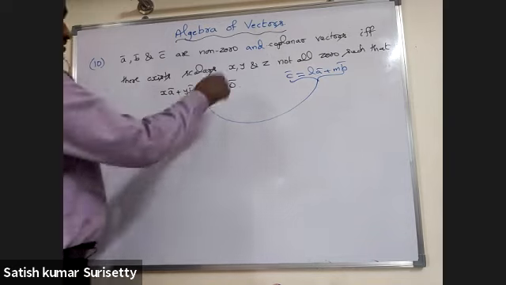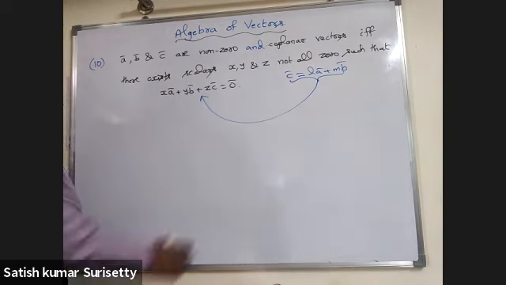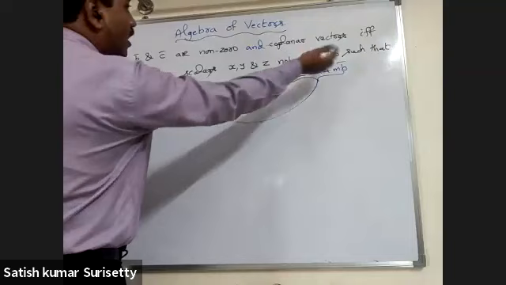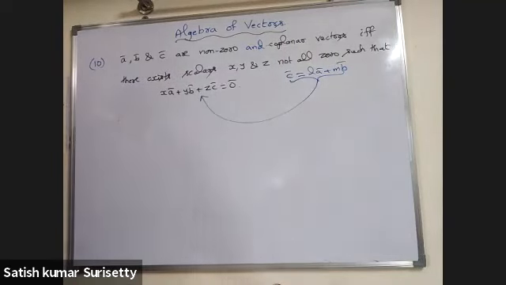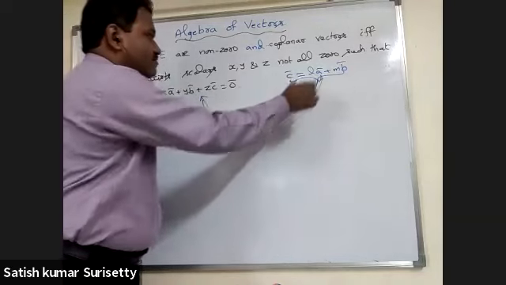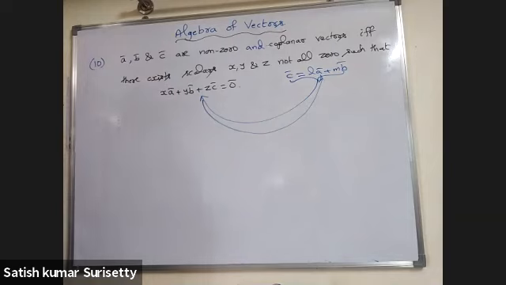Now, how to prove the converse? The scalars are not all zero, so I can take any one of them that is non-zero, take the term to the right side and then divide. Then it will be in this form. Then you can conclude that they are coplanar vectors.